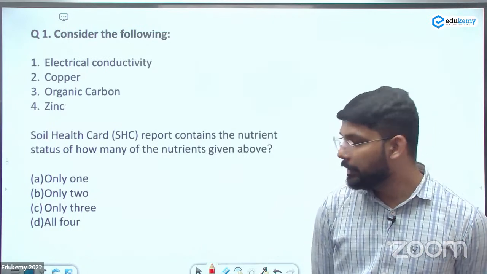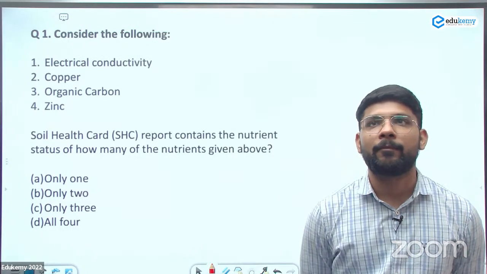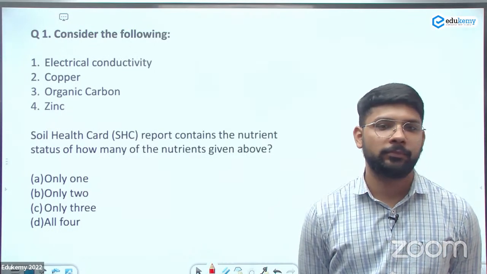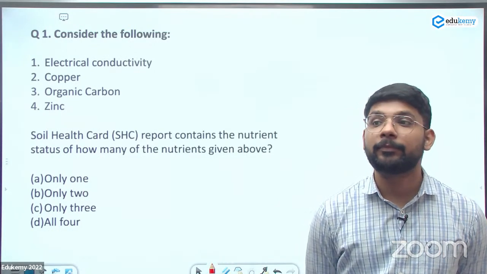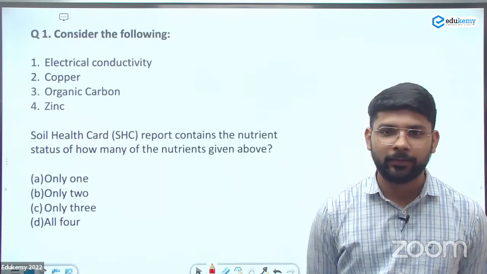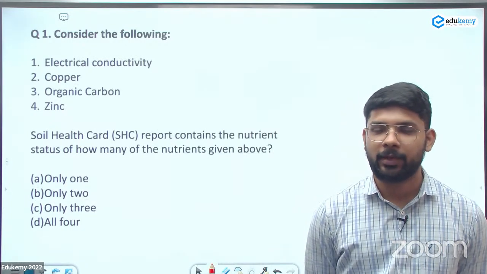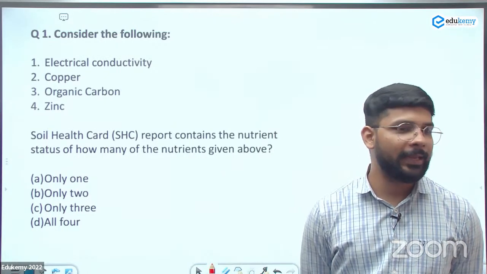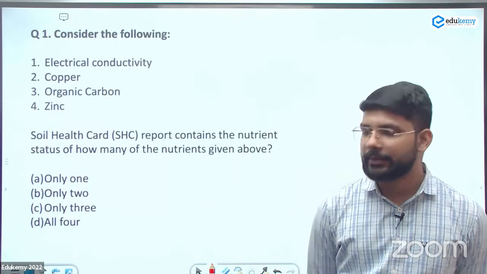Kuldeep is saying C3. क्या होगा? How many are saying C? How many are saying B? How many are saying D? Answer is D.